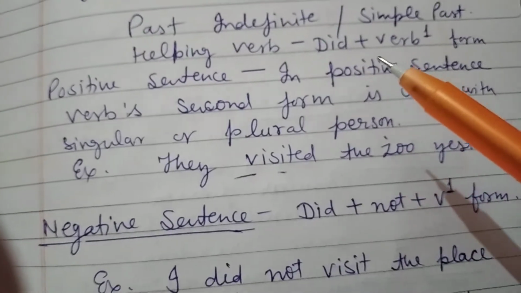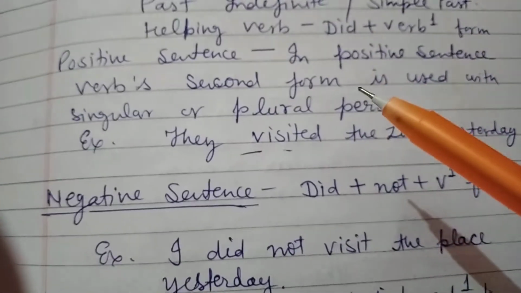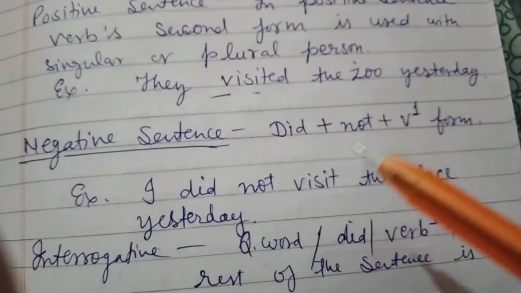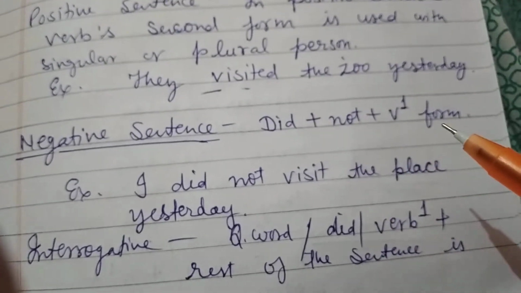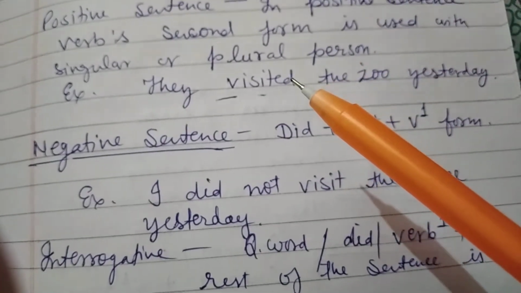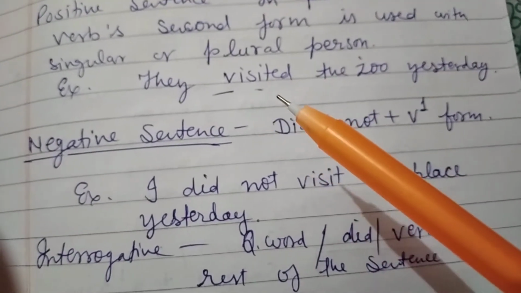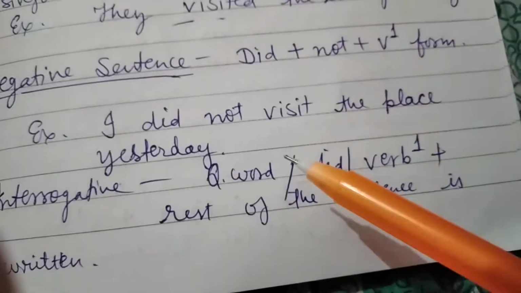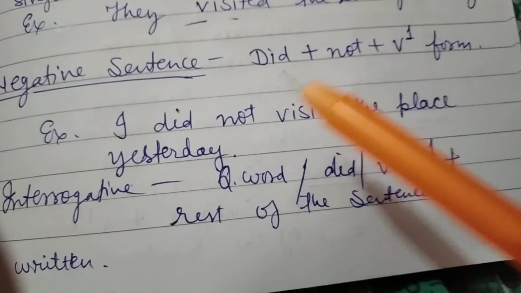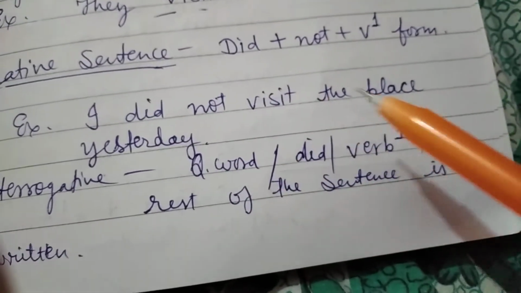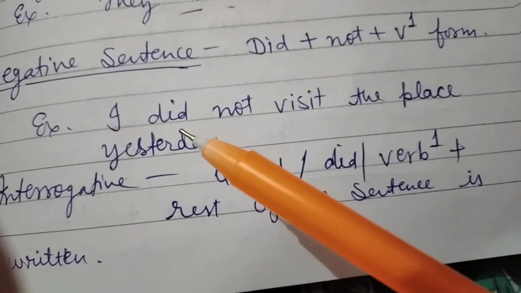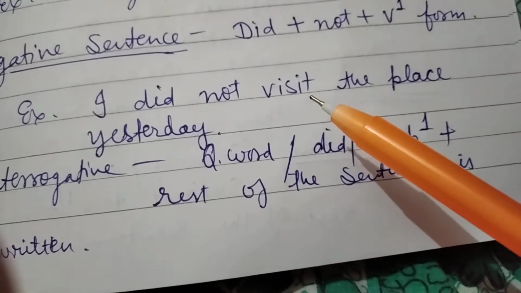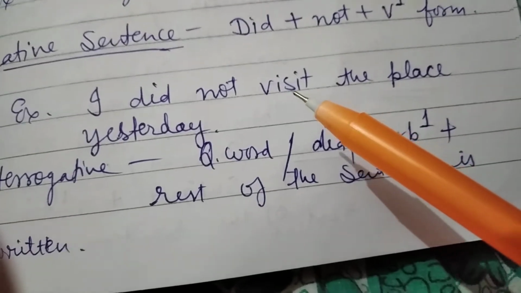Then past indefinite or simple past: we just write the verb's second form, and for negative we write did plus the verb's first form. So for a positive sentence, we write the verb's second form. They visited the zoo yesterday. And for negative, we just use did, as in I didn't visit the place. When we use did in interrogative and negative both, we avoid writing the verb's second form. We use the verb's first form with did.